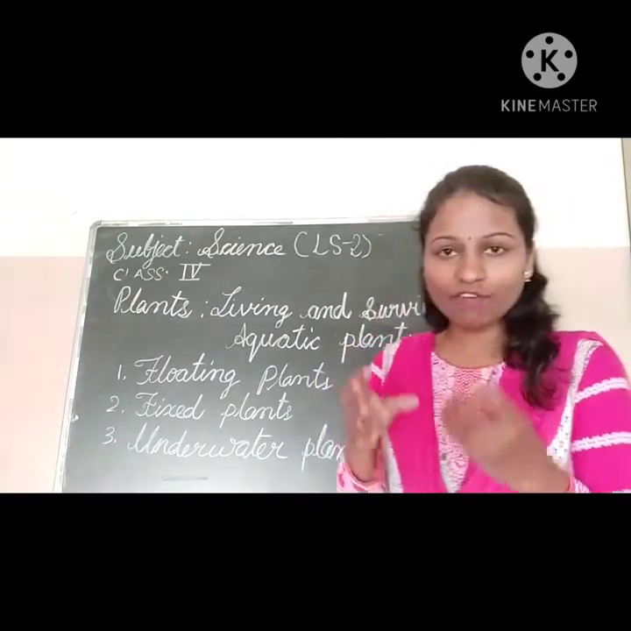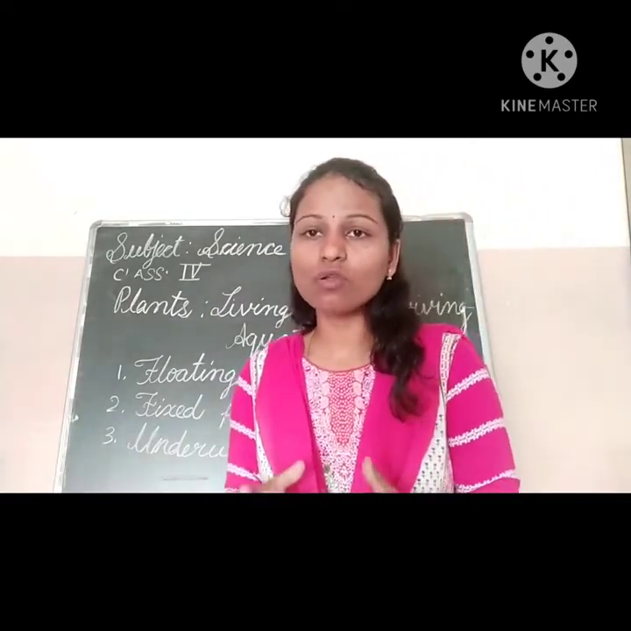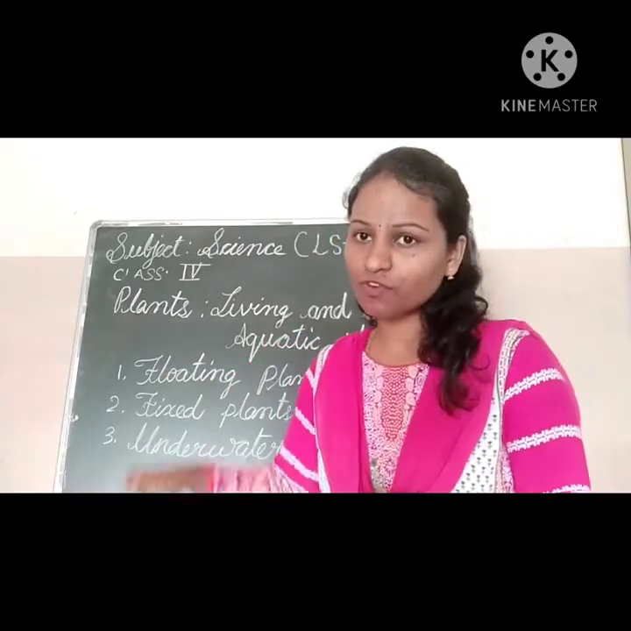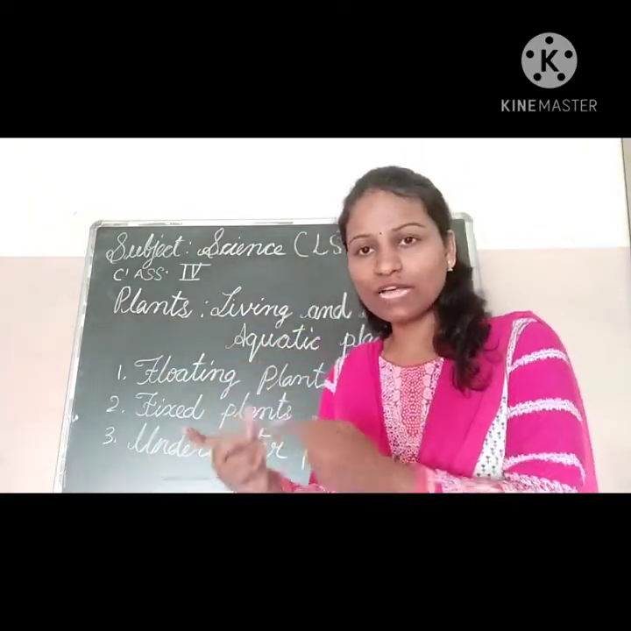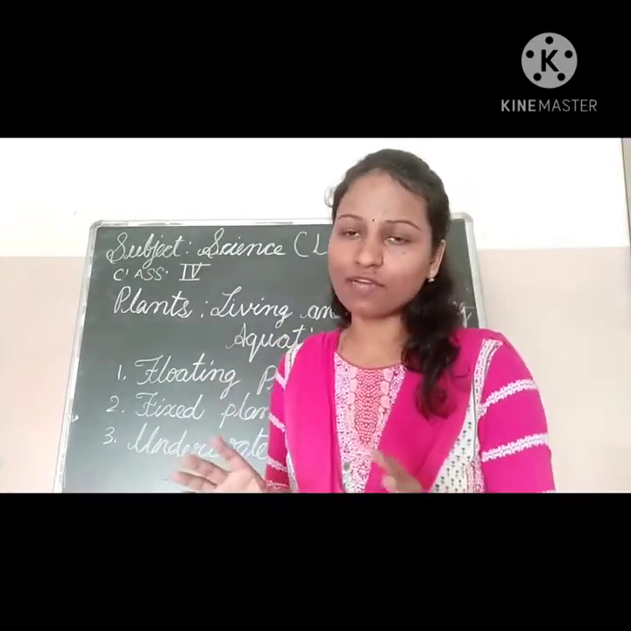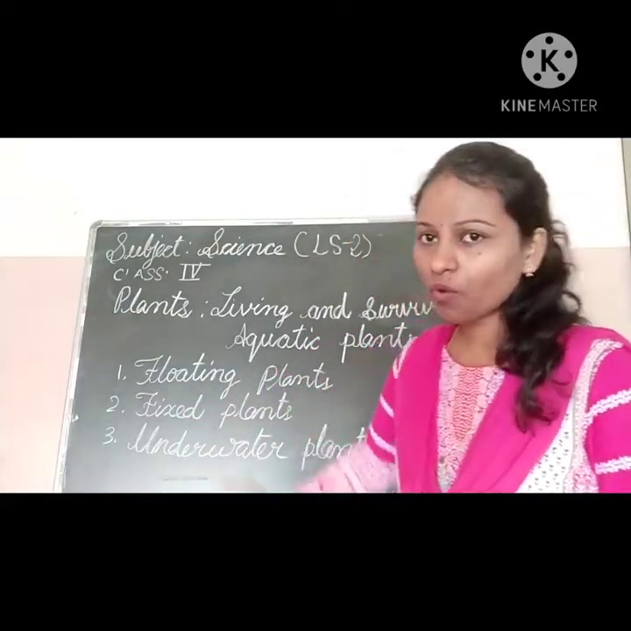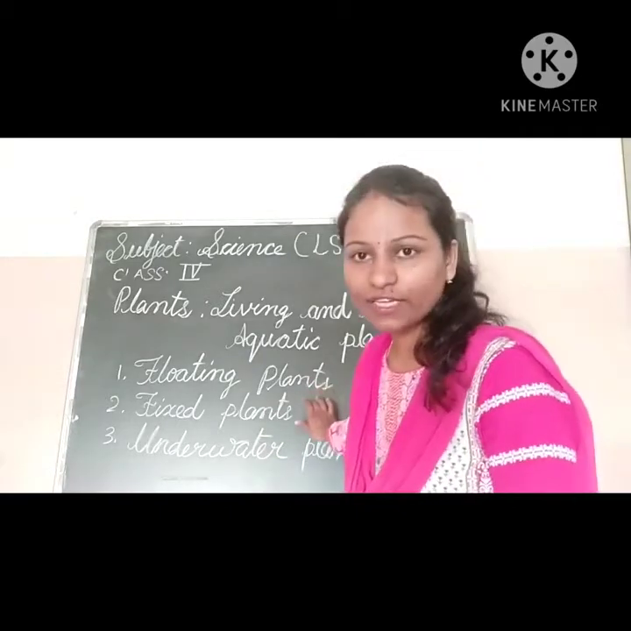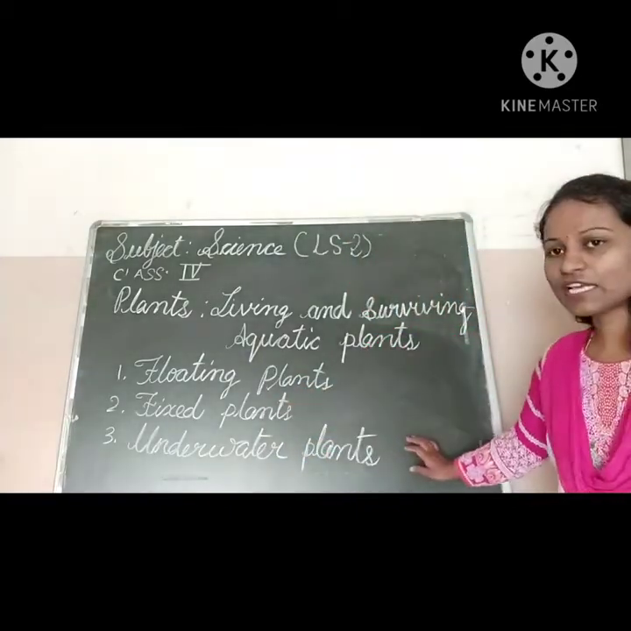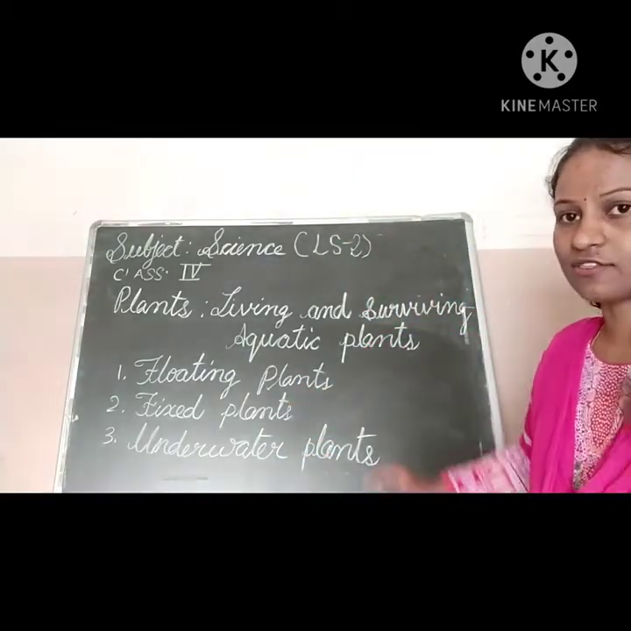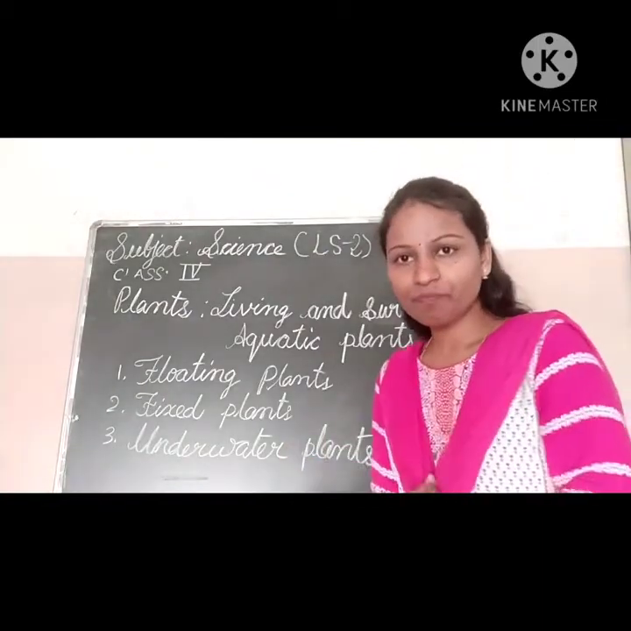And they have a hollow stem. Why do they have a hollow stem? To take the nutrients from the water and supply them to all parts of the plant. Okay children, those are fixed plants you can find in the water. This is a type of aquatic plant. Next one is underwater plants.